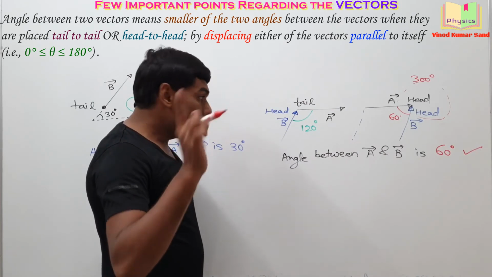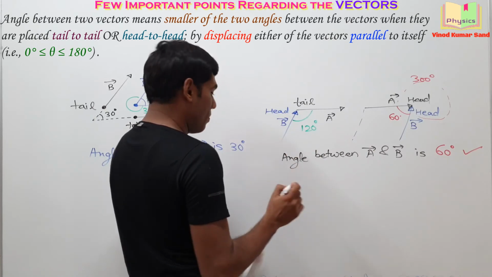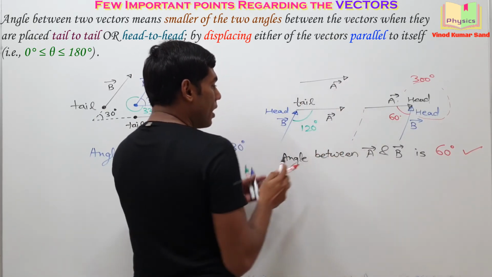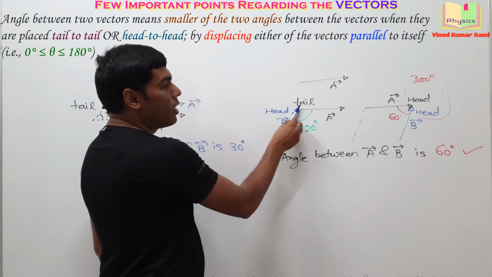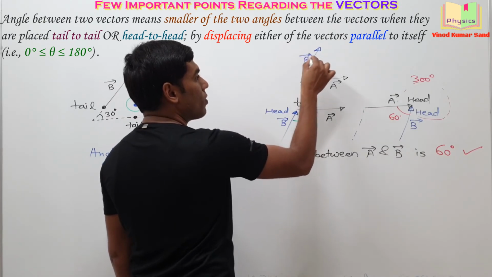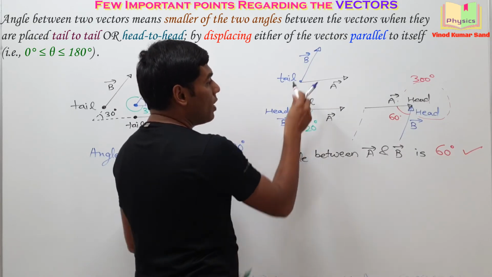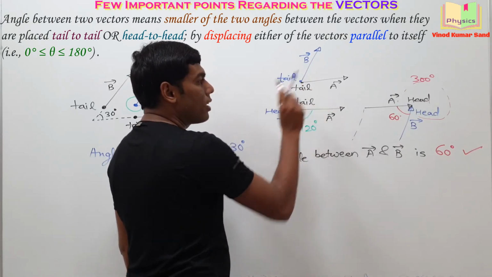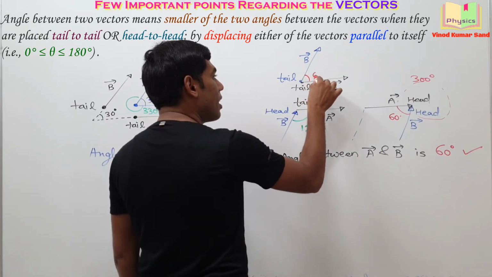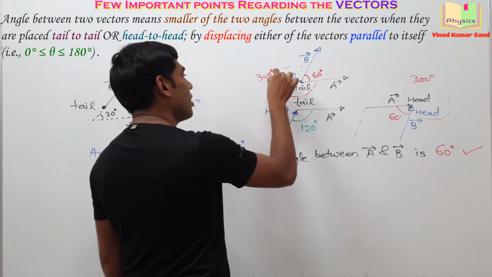It can be done in another way. You keep the A vector here only. Okay. I'm making another diagram. Keep the A vector here only. And this B vector, you displace up like this. So here will be the B vector. Now you check one thing. Here is the tail of the B vector, as well as here is the tail of the A vector. Both the tails are meeting, and then this angle is 60 degrees and this bigger angle is 300 degrees.